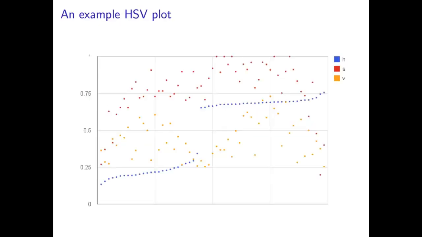So here's a sample plot of the HSV space, and it's sorted by hue value. So we see that we have 2 distinct, really good separation between hues. We have one that's one color and one that's the other color, pretty distant from each other. And repeating this over all the training data, we can find the best average for both of these. And then we also see something else interesting here.